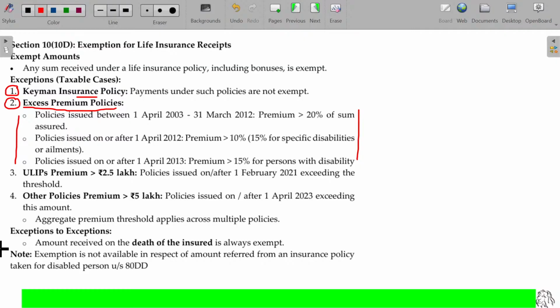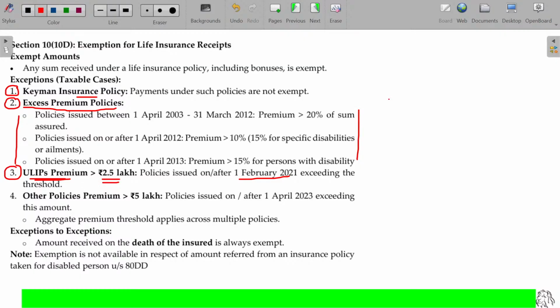Another one is, you may go for ULIP premiums, unit linked insurance policy. For that, if the premium is more than 2.5 lakhs, for policies issued on or after 1st February 2021 exceeding the threshold, then automatically on receipt it is going to be taxable. So if you buy any ULIP policy after 1/2/2021 where the premium in the year is 2,50,000 or less than 2,50,000, on maturity the amount you receive is fully exempted.